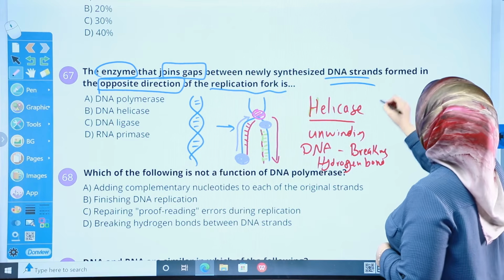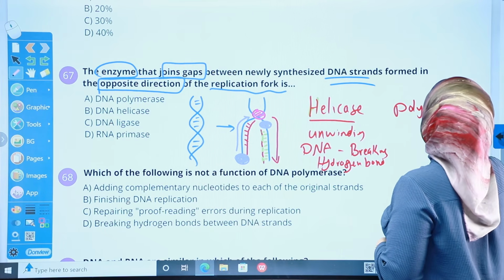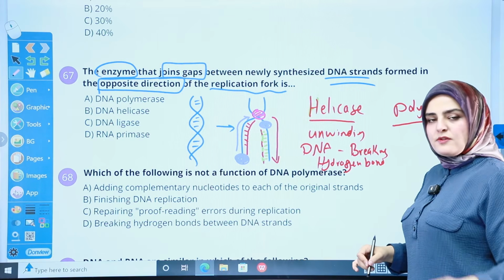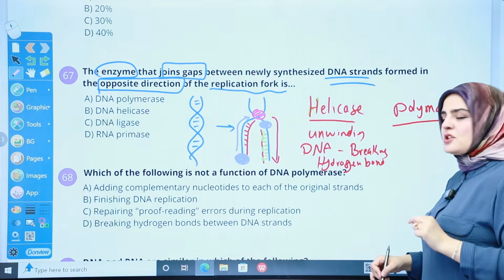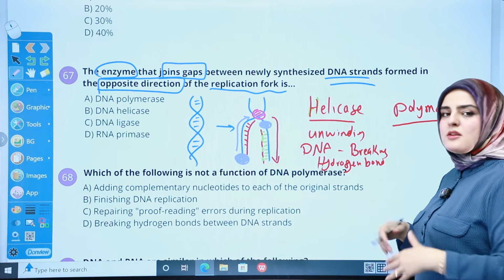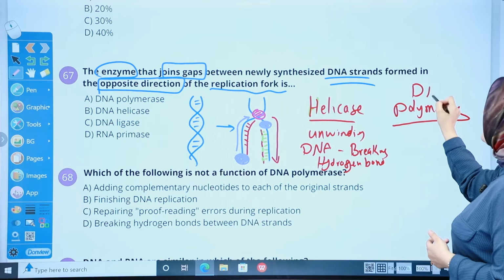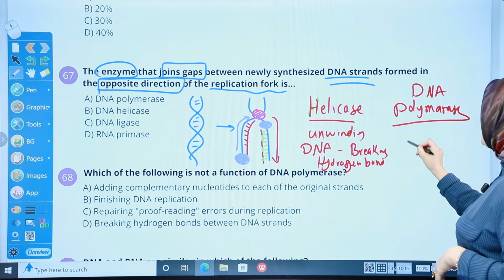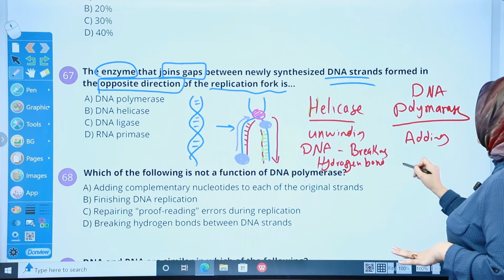As for the other one, polymerase, it creates polymer, very long strands of the same repetitive sections. The nucleotides are the repetitive sections, and when we create a strand, we create a polymer. That's why we call this polymerase. Which polymerase? DNA polymerase, because we also have RNA polymerase. Its main function is adding nucleotides.